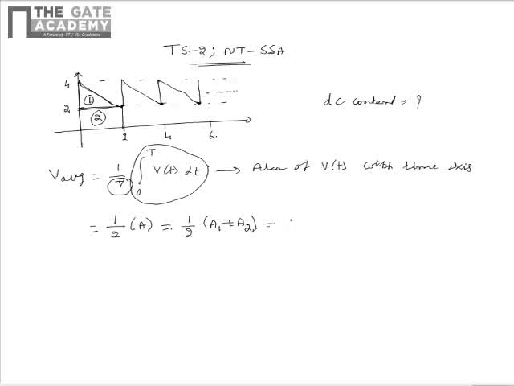From the given figure we can say that A1 can be written as half multiplied by 2 multiplied by 2, that is the area of the triangle, plus A2, which is 2 multiplied by 2. So this upon simplification becomes half multiplied by 2 plus 4, that is equal to 3. So from this we can see that the DC content in the waveform is 3 volts. Hence, the correct option representing the DC content of the waveform is C.